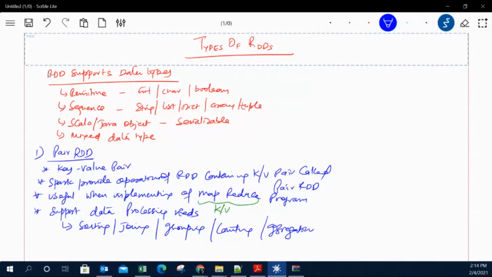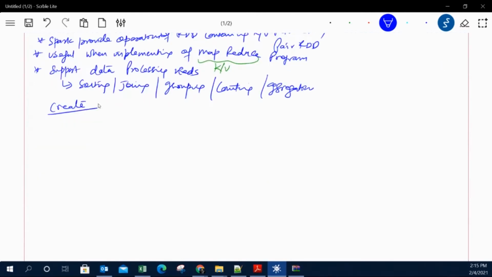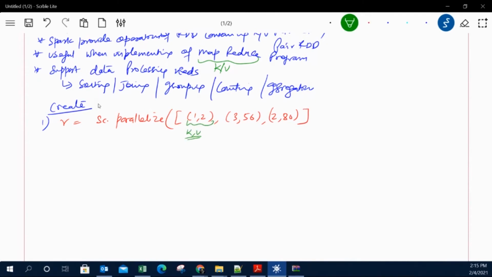Now the question arises, how can we create a pair RDD? What is the approach to create a pair RDD? The first way is to use the method sc.parallelize, the same method, but it contains a list. Now the elements of the list will be tuples. Say 1 is a key and 2 is a value, another element is 3 as a key and 56 as a value, and 2 as a key and then say 80 as a value. So these are key value pairs: this is the first element, this is the second element, this is the third element. With this approach you can create the pair RDD.